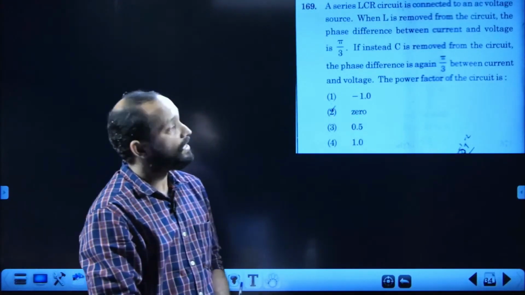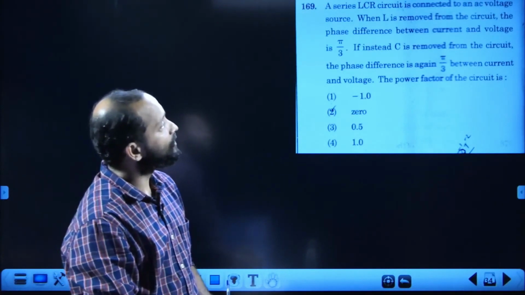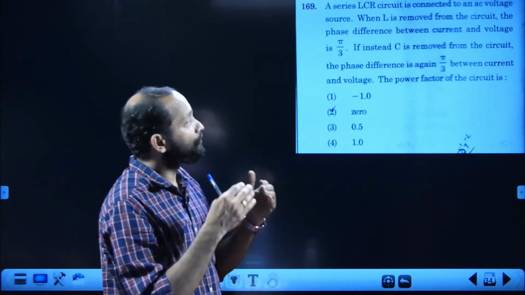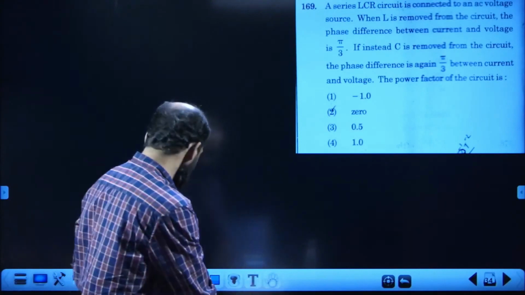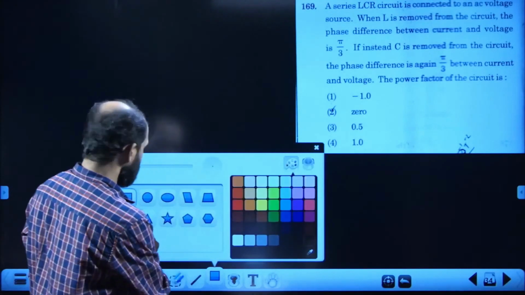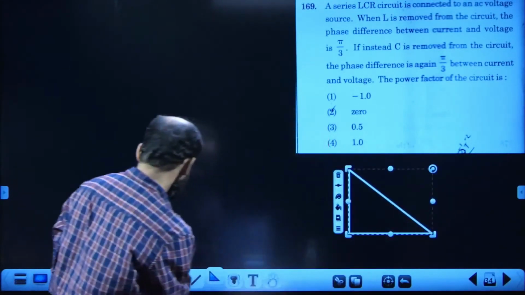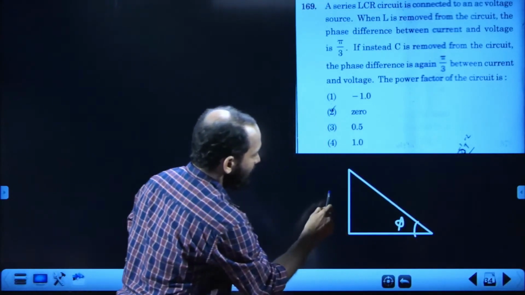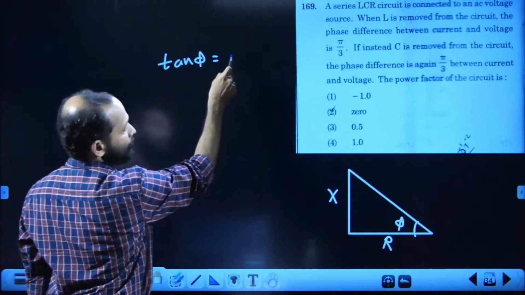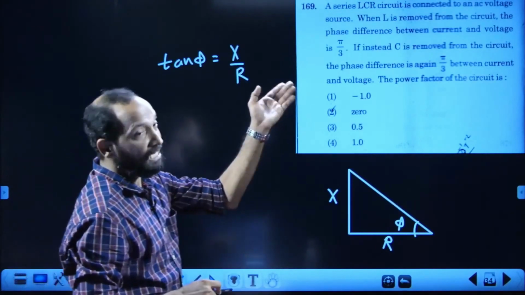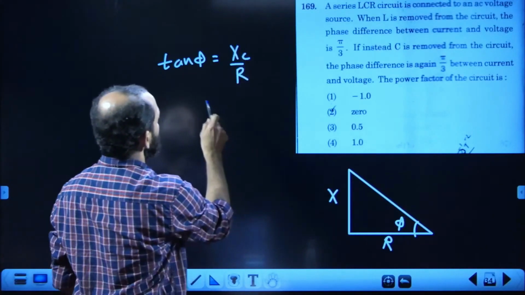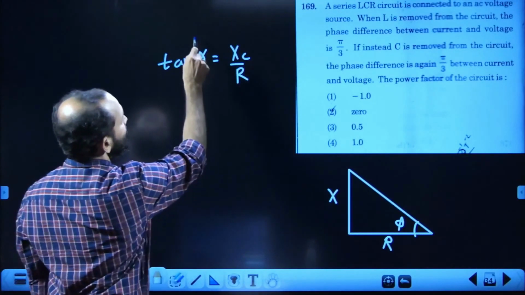169. Series LCR circuit, second year, chapter AC, connected to AC voltage source. When L is removed from circuit, phase difference between current and voltage is pi by 3. If C is removed, the phase angle becomes again pi by 3. From the impedance triangle that we have learned, if this angle is the phase angle and this be the reactance, this will be the resistance. So tan phi is equal to X divided by R. When L is removed from LCR, it has only C, so XC by R, and phi is given pi by 3, that means 60 degree.